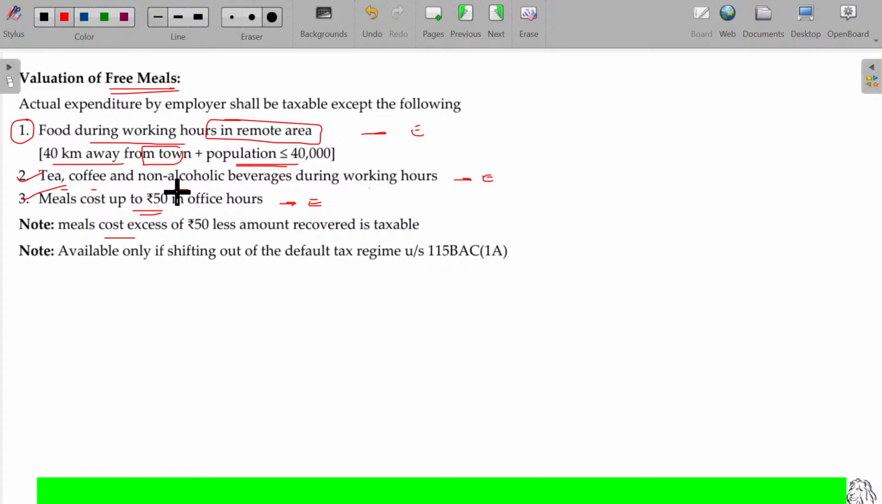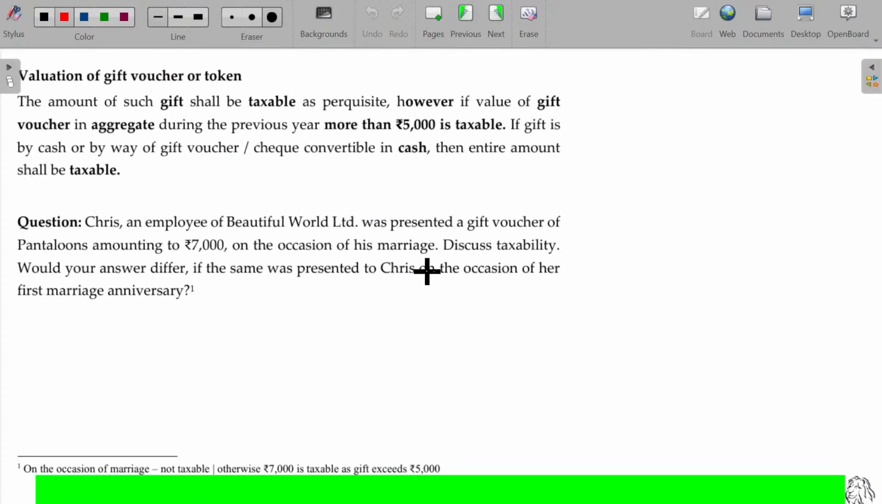Tea, coffee and non-alcoholic beverages during the working hour are also exempted. Meals are also exempted during the office hour, provided the value is less than or equal to 50. If the meal cost is in excess of 50, then that will be taxable, less amount recovered. Available only if shifting out of the default tax regime. So all these things are available only in the option, not the default tax regime. Second point over. Third point.